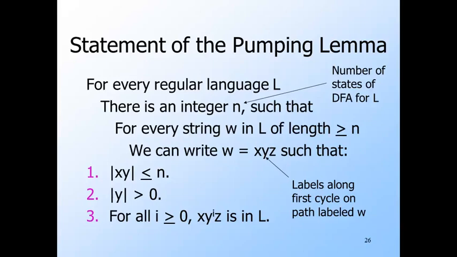However, in a proof, we don't know what moves the adversary will make. Thus, to win, we need to cover all possible moves. That is, we know the picked n, but we don't know n's actual value, so we must pick W in terms of n. Similarly, we know W equals x, y, z, but we don't know exactly where y is, except that it is not empty and it is among the first n positions of W. Thus, our argument that x, y to the iz is not in L must work for any of these possible y's. Now, let's see an example.